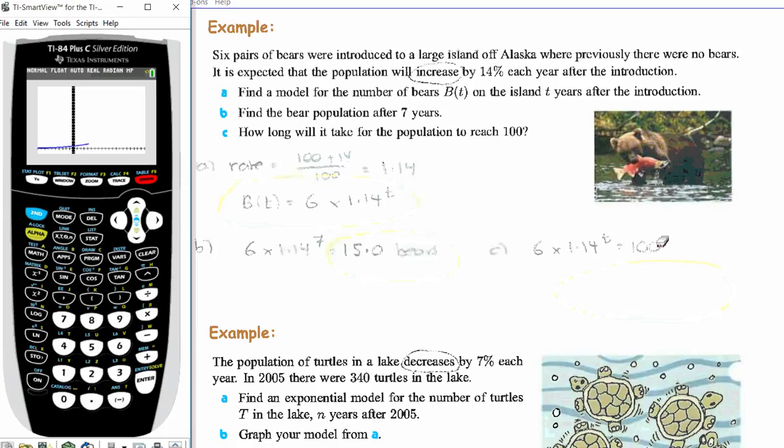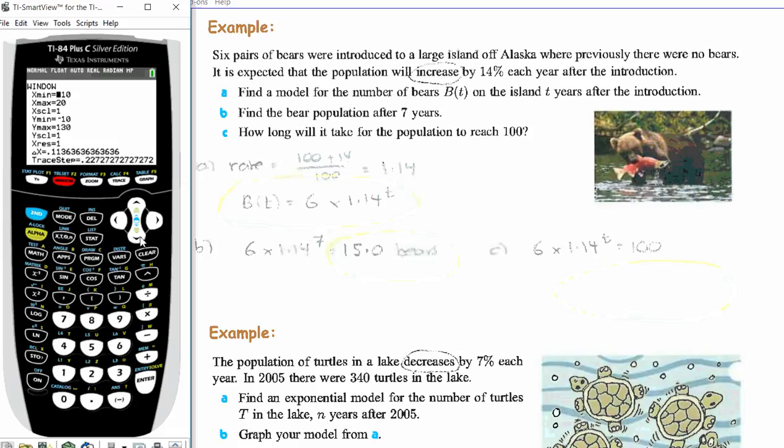X max is normally somewhere a bit less than 100, so I've currently got it at 20. So what's interesting is I've got to make my X max bigger. If you were on Zoom Standard, you would not see this intersect, because I happen to have my X max on 120 from the previous question. So that's why I don't need to adjust it. It's because my Y max is already greater than 100. It's 120. But my X max at the moment is on 20 from the previous question, but clearly the intersect is higher than that, or further along.